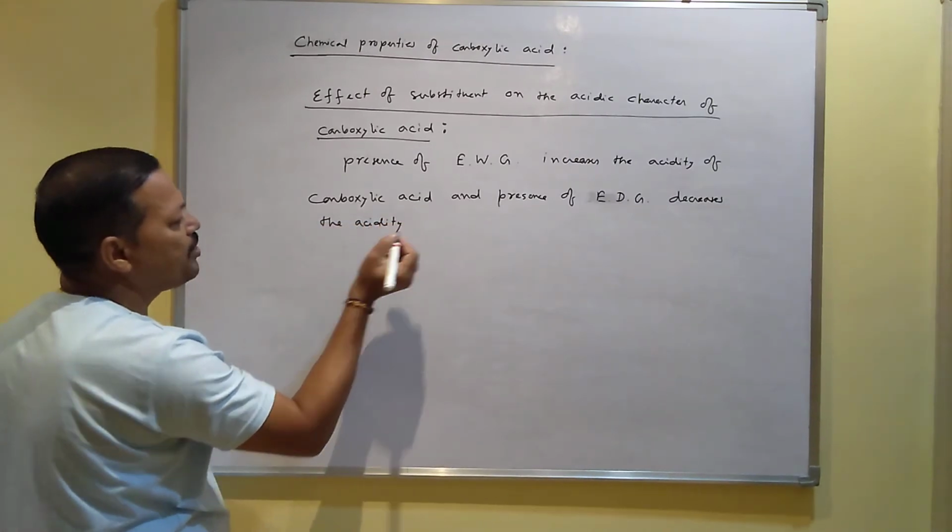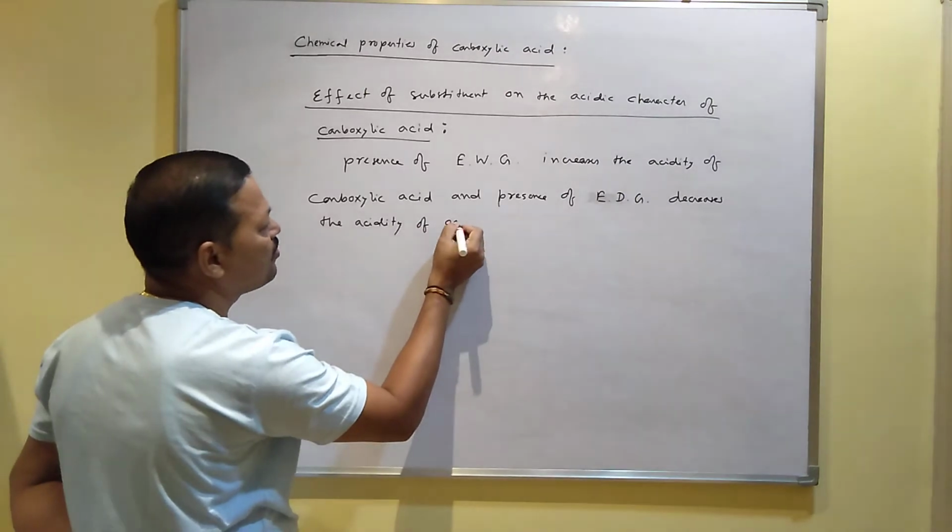Just you have to learn this line: decreases the acidity of carboxylic acid.